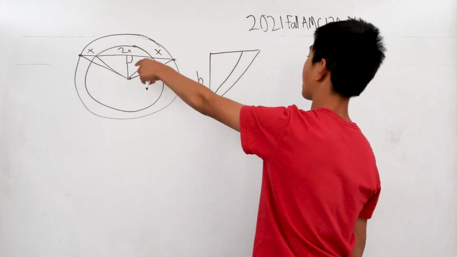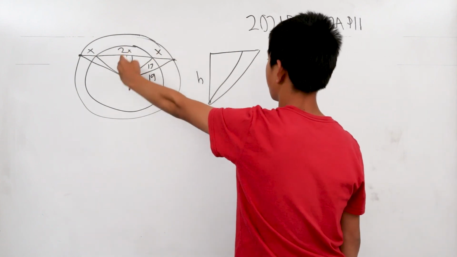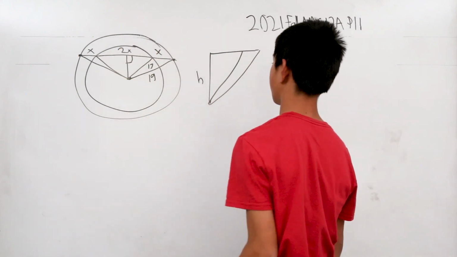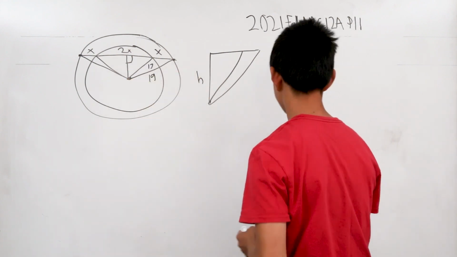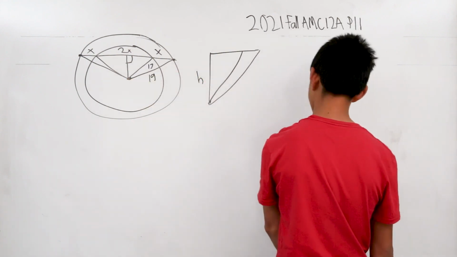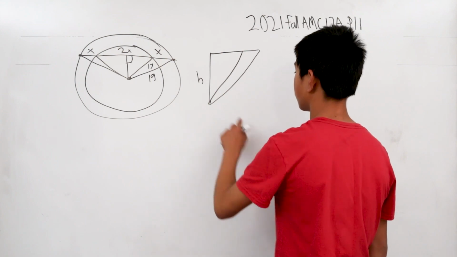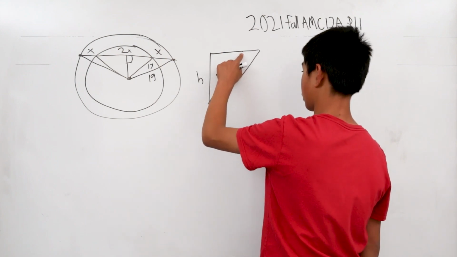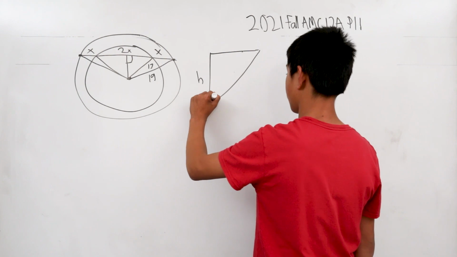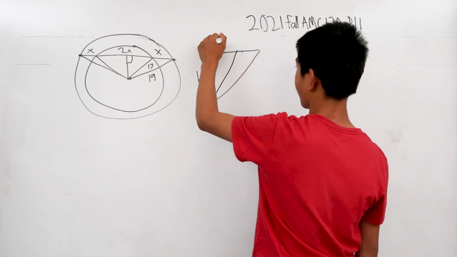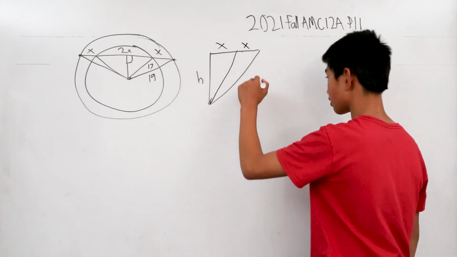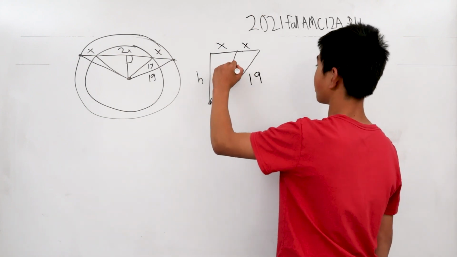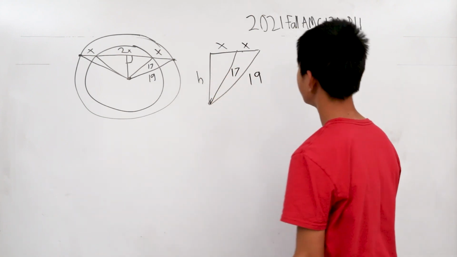When you break that in half, as you're taking one of the portions, you split the big side down with this big triangle. 2x over 2 is simply x. So x and x, and then this becomes 19, and then this becomes 17.